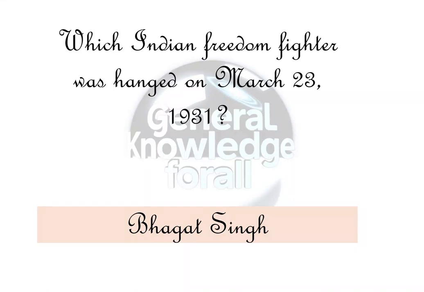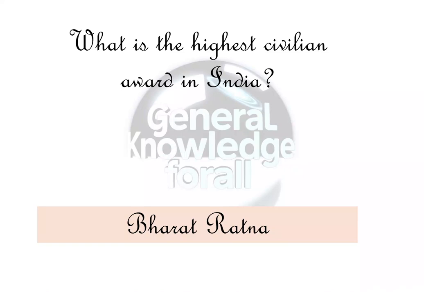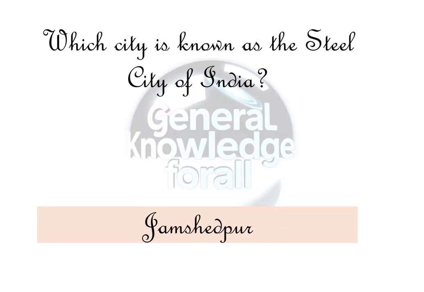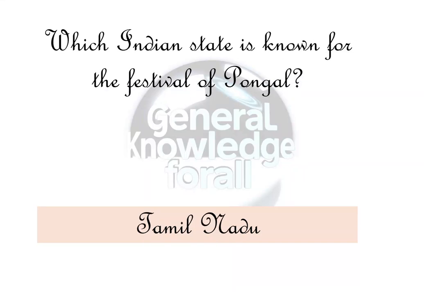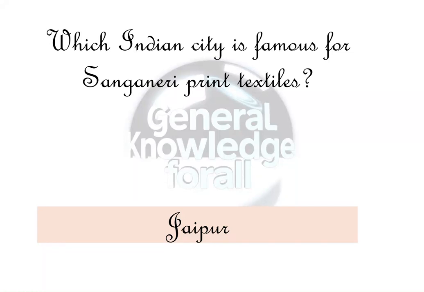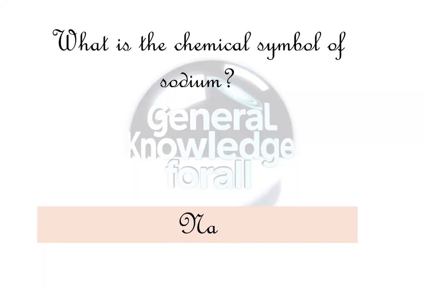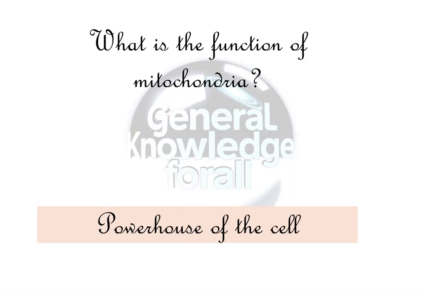Which Indian freedom fighter was hanged on March 23, 1931? Bhagat Singh. What is the highest civilian award in India? Bharat Ratna. Which city is known as the Steel City of India? Jamshedpur. Which Indian state is known for the festival of Pongal? Tamil Nadu. Which Indian city is famous for Sanganeri print textiles? Jaipur. What is the chemical symbol of sodium? Na.